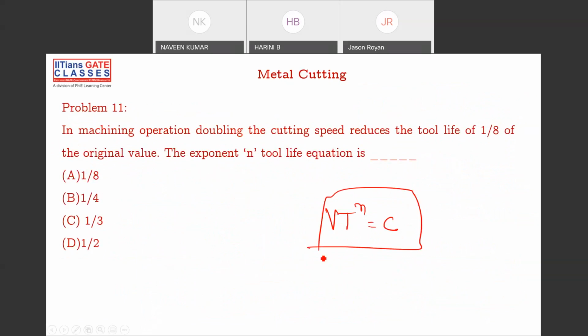Please tell me what is the answer for this. Anyone? Guys?